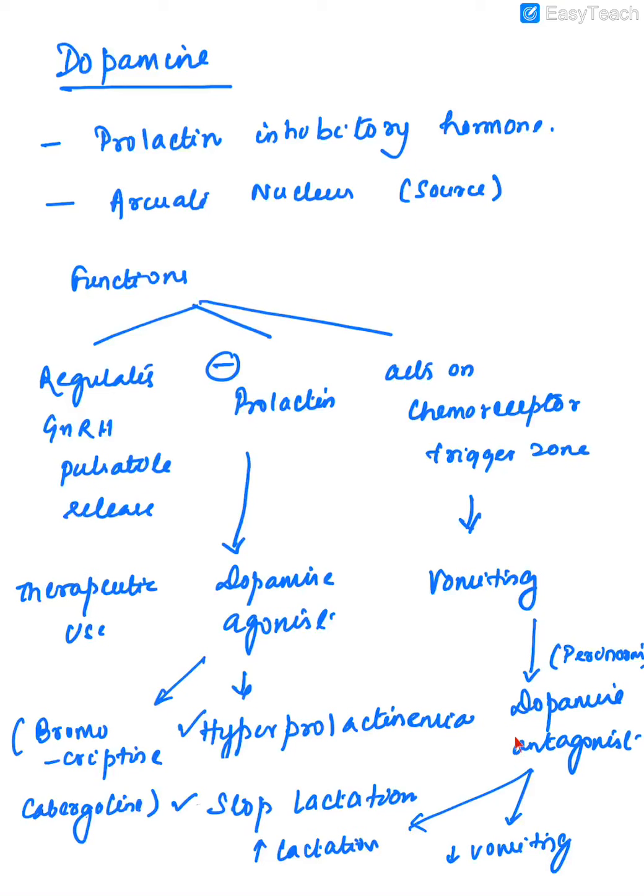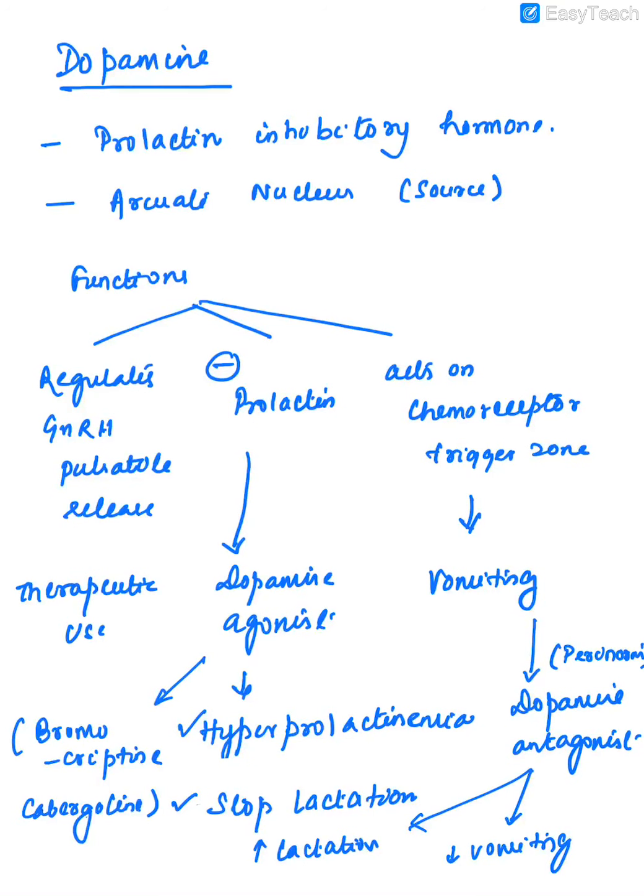Perinom, because it is a dopamine antagonist, will have an opposite action of dopamine. So instead of decreasing prolactin, it will increase prolactin. So this drug Perinom is also given to increase prolactin level in females who want to increase their milk secretion or want to increase lactation. This completes the hypothalamus.